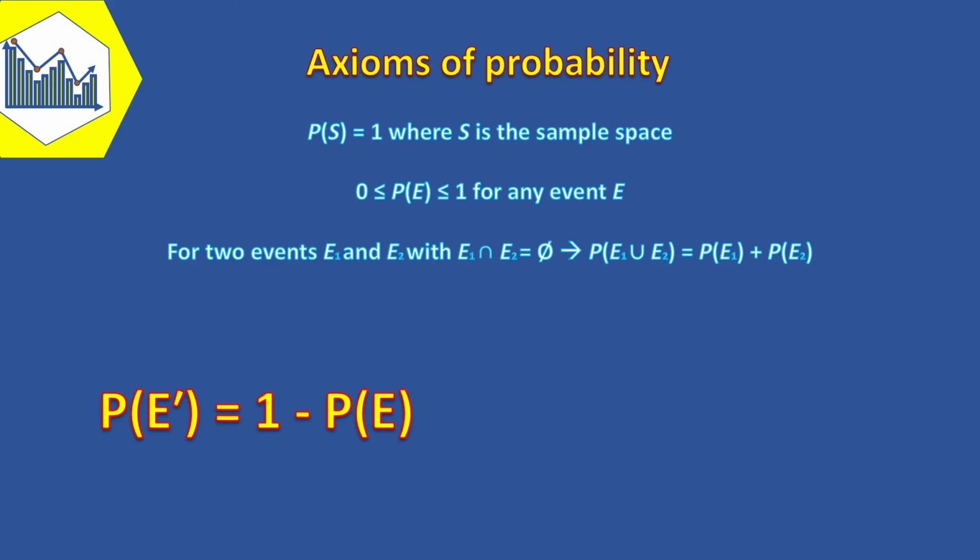Furthermore, if the event E1 is contained in the event E2, in other words, E1 is a subset of E2, then the probability of E1 is less than or equal to the probability of E2.